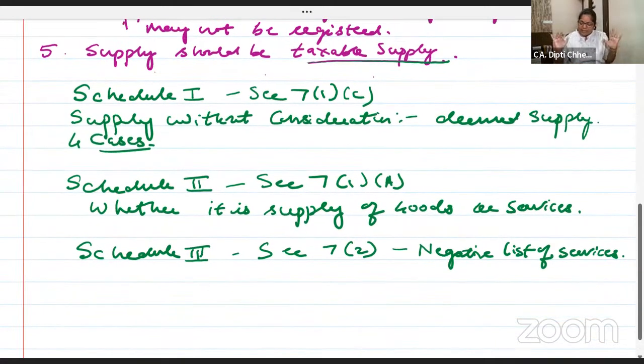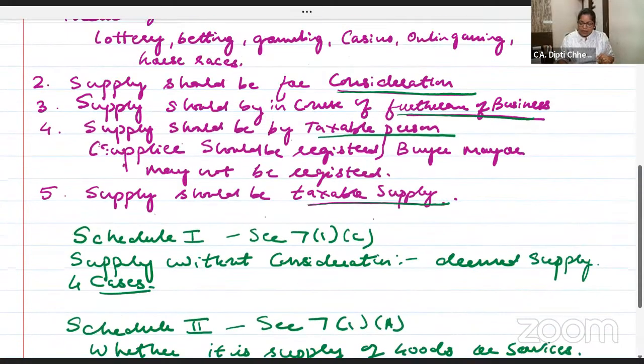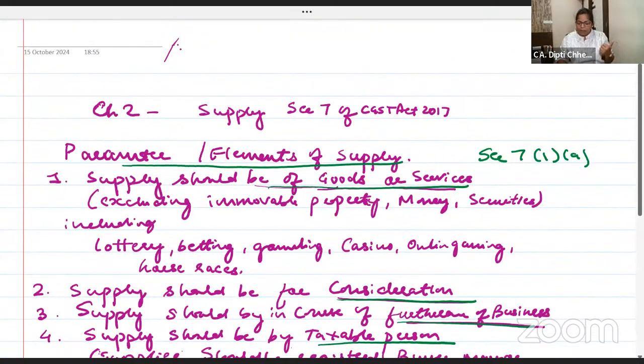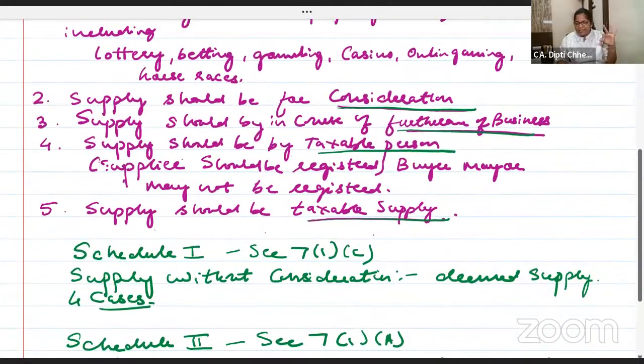Tell me, are the names clear to you? What is Section 7(1)(a)? Parameters of supply. Write 5 things in the answer sheet, you get marks. If you ask me, GST is a very practical subject, the answer is no.